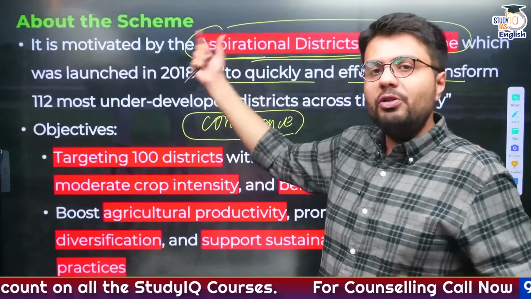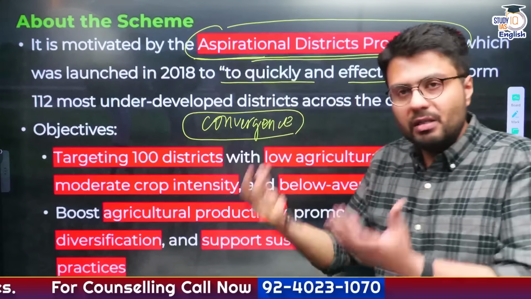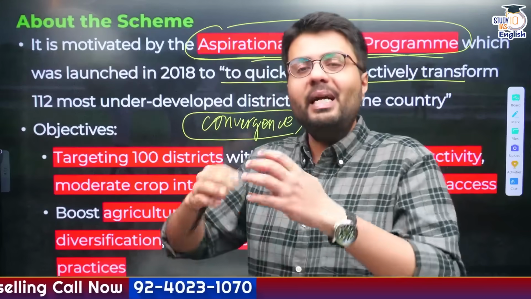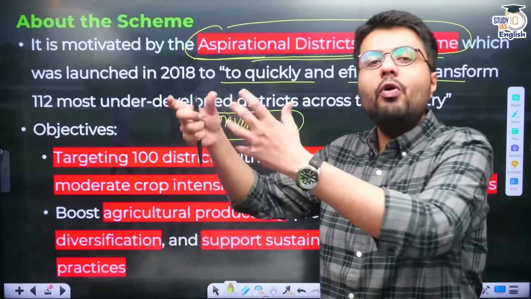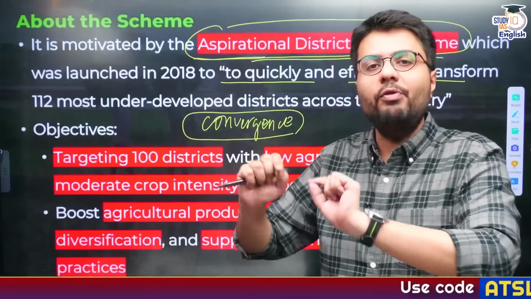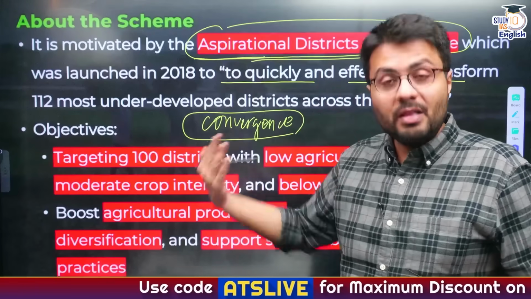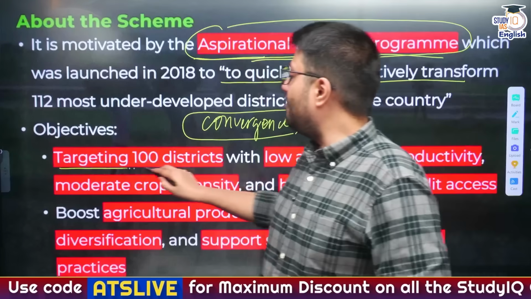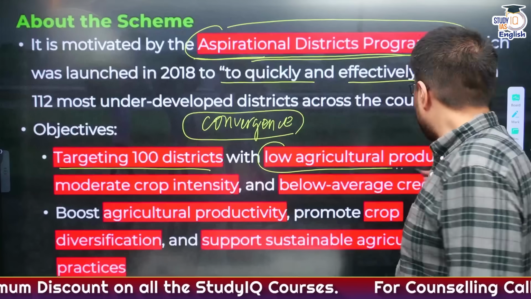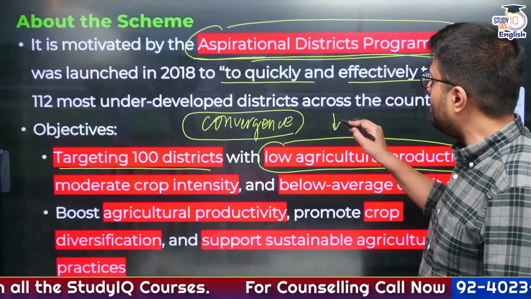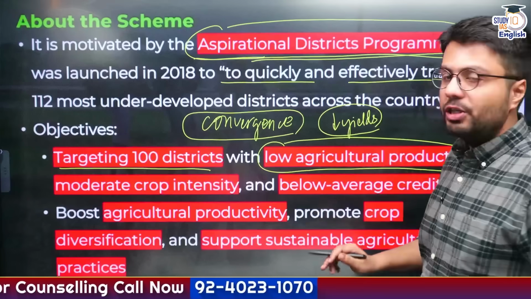So this was the original aspirational district scheme. Because this scheme was so successful in achieving a better standard of living for people living in these aspirational districts, government thought to replicate this example even for our agricultural sector. So that is why this Prime Minister Krishi Dhan-Dhaanya scheme targets development of 100 districts who already have low agricultural productivity, which means that the yields of crops in these districts are below national average.